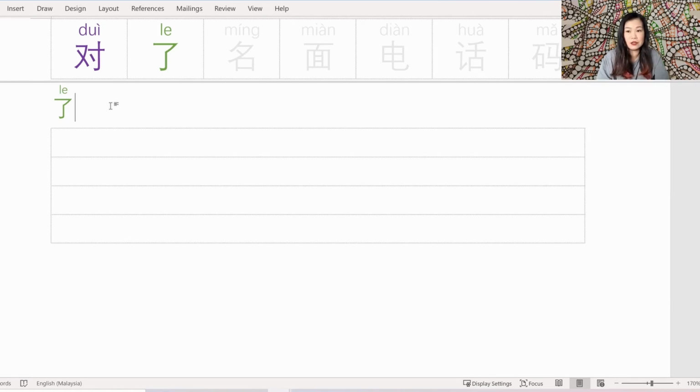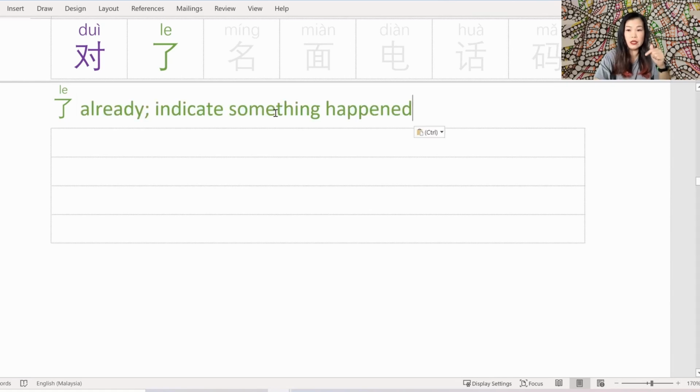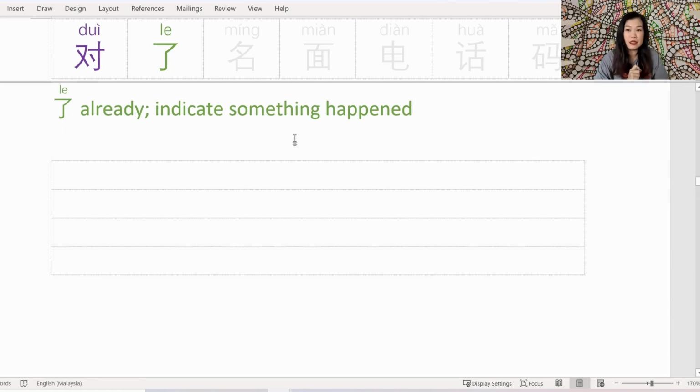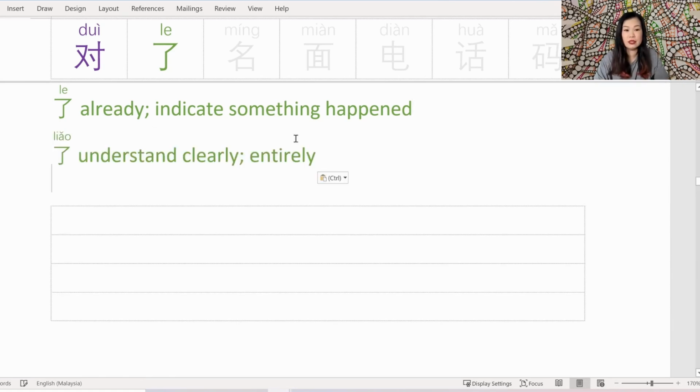Firstly, le has two pronunciations. There is le to indicate that something has already happened. So in English, we have tenses, right? Present tense and past tense. And if something has already happened, you just use the past tense word. I'm eating or I ate. In 中文, there are no tenses. So a way to indicate something has already happened in the past or to say it's already done is to use le. The second pronunciation of this little squiggle is liao.